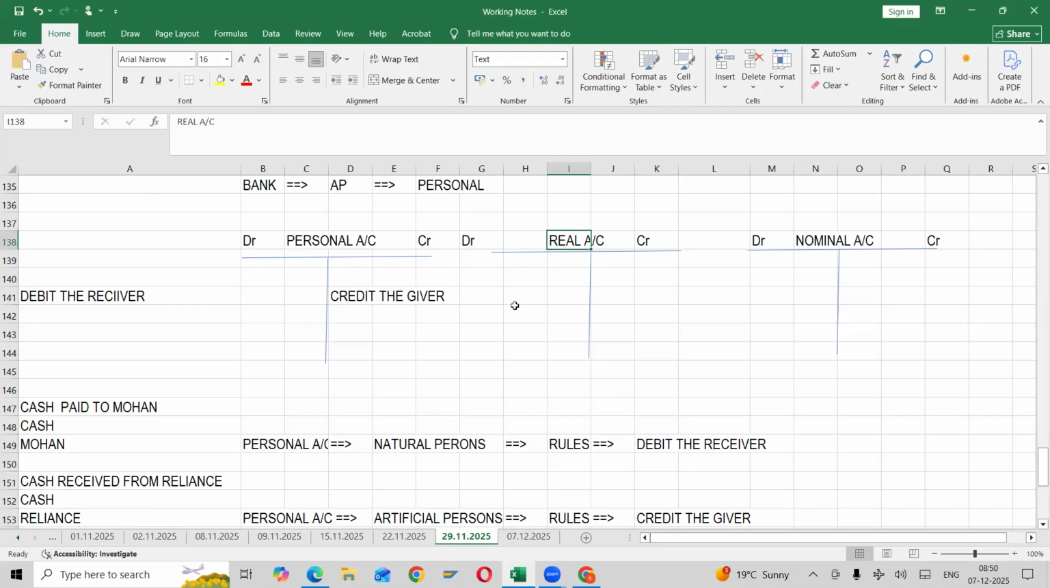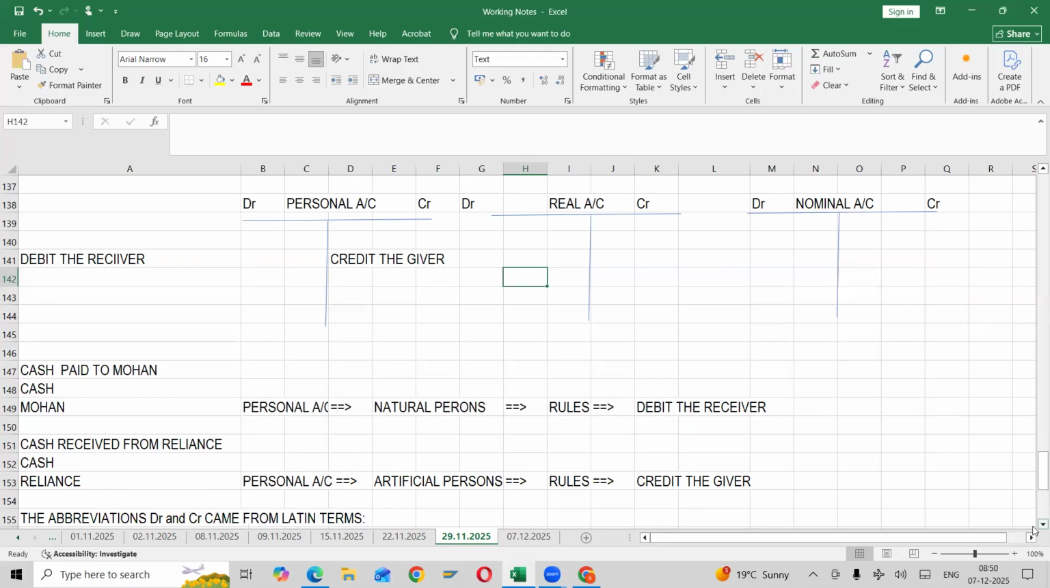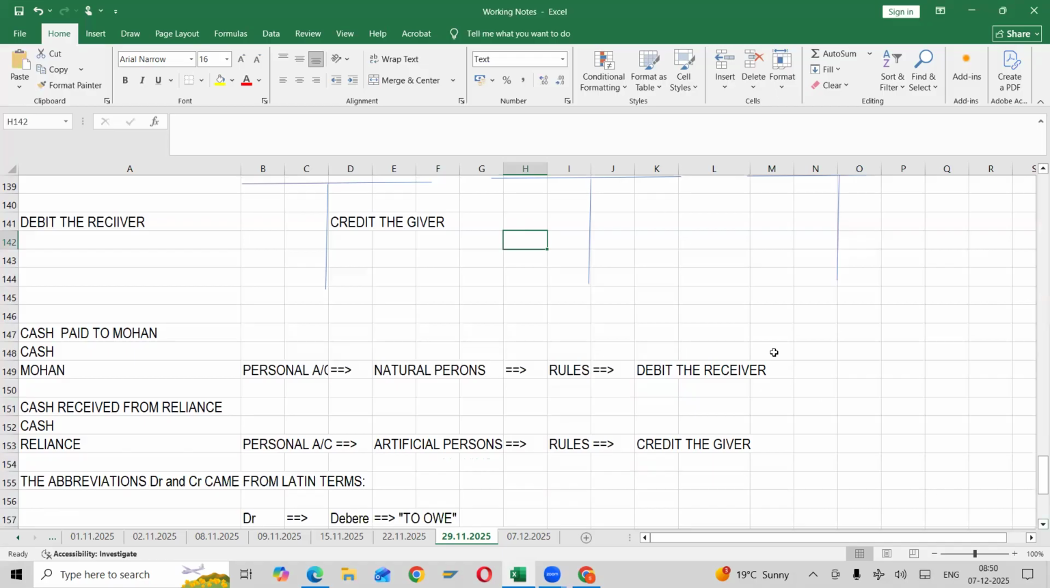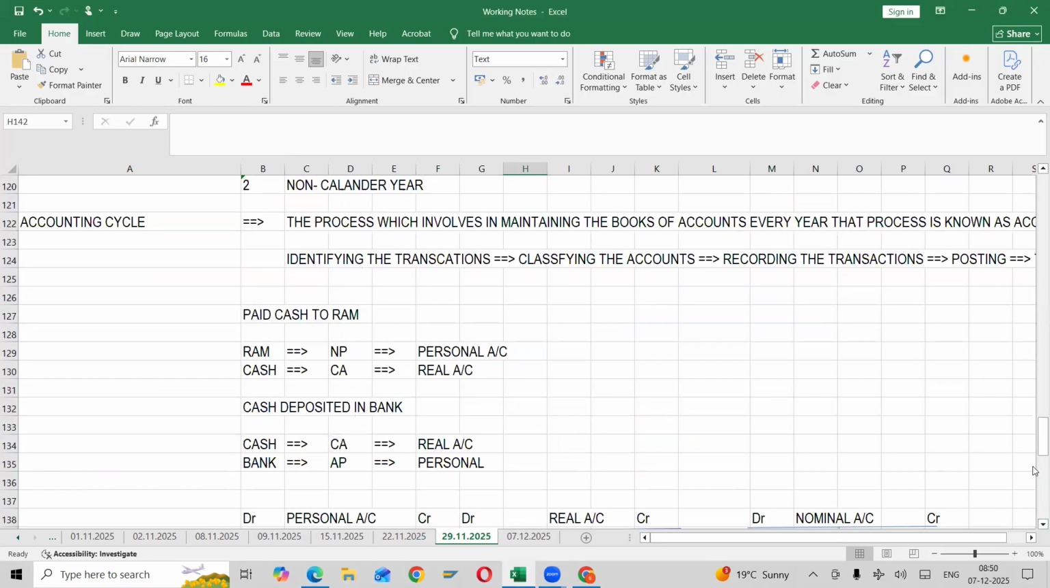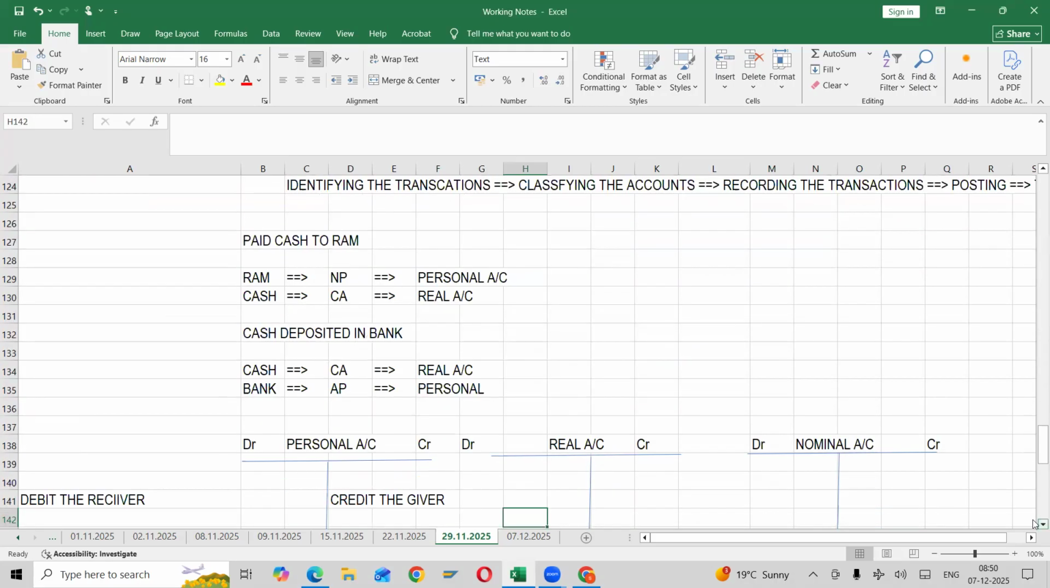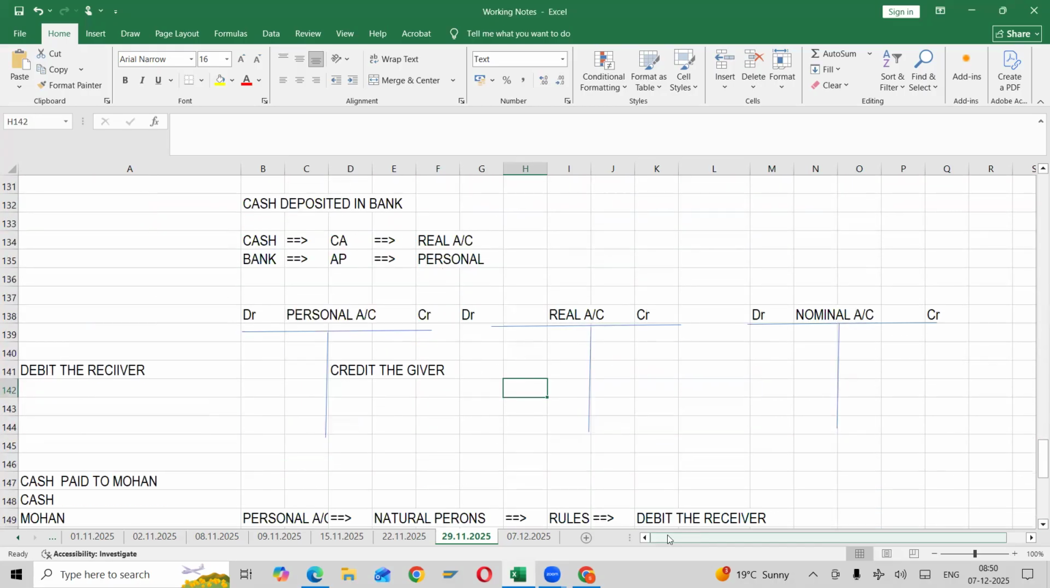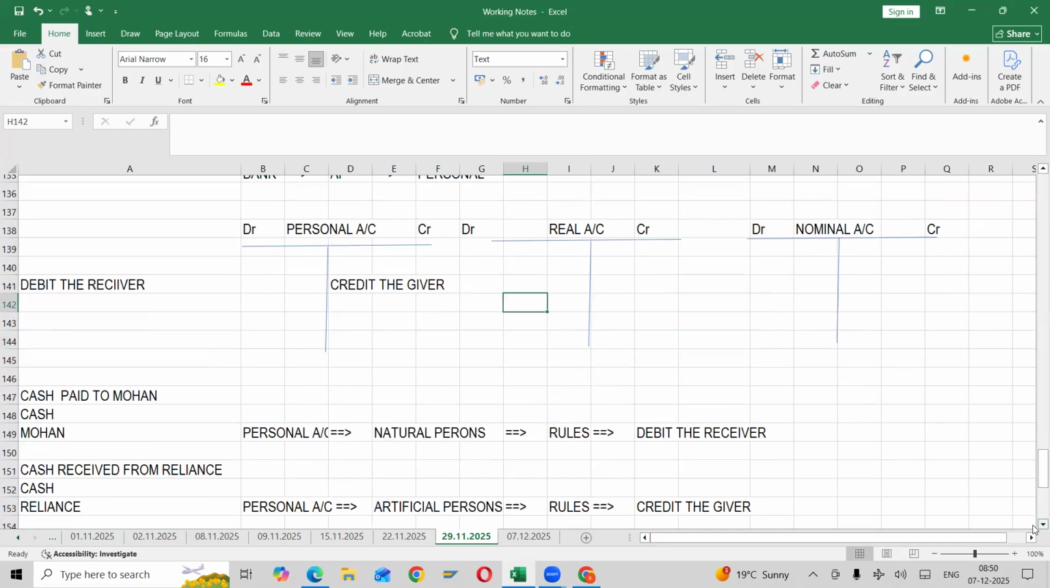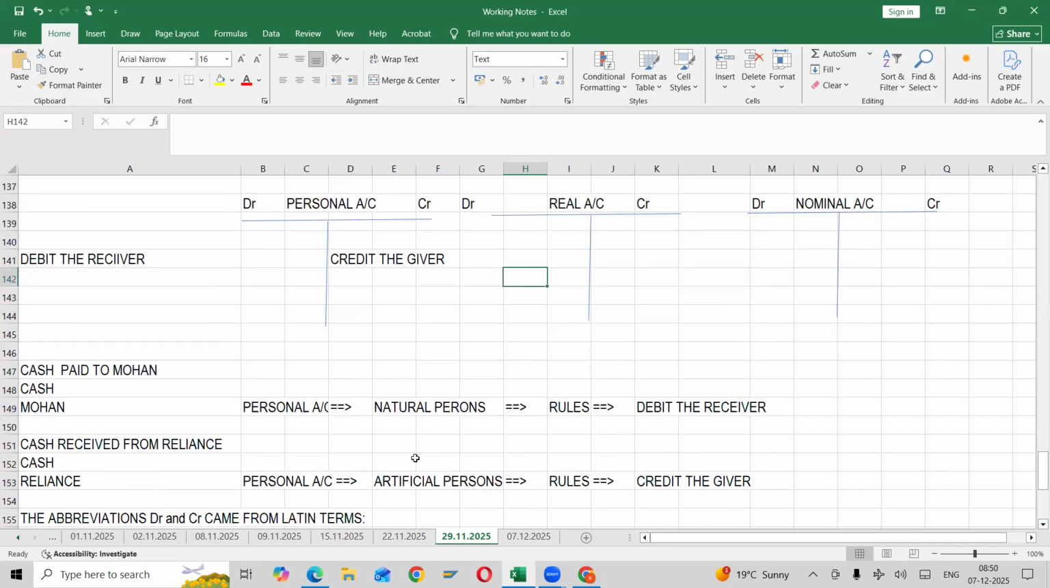So here, what is the rule of assets, right? So what is the rule of asset? Here, cash comes under asset or expense. Cash is an asset or what? Cash comes under which account? Real account. Why real account?